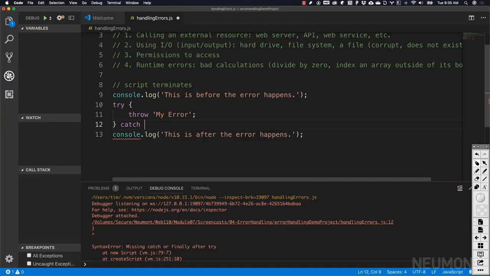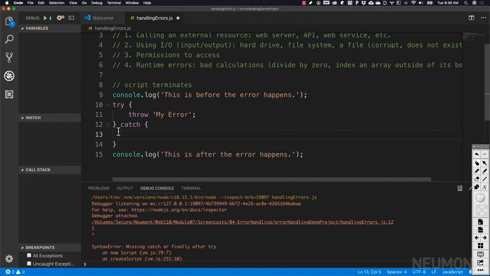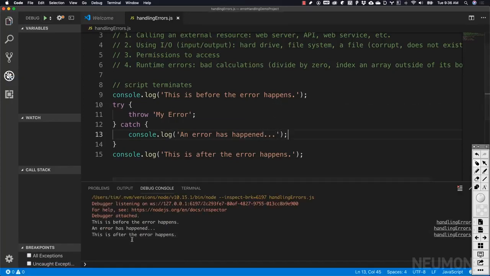The catch block is another block that, right after the try, will catch the error and allow us to do something. So I can do a console.log and send a message, an error has happened. And I can put that message out, and then if we run this code, we should see this is before the error happens.